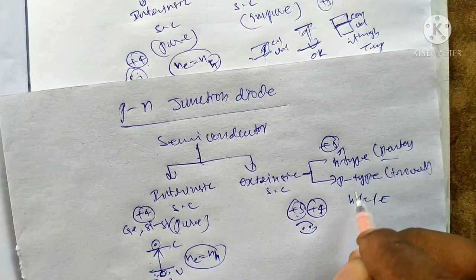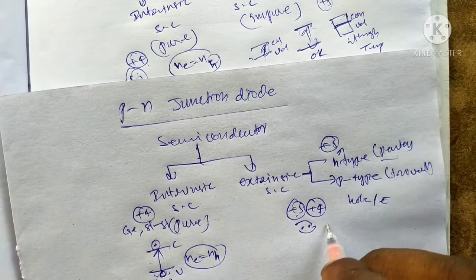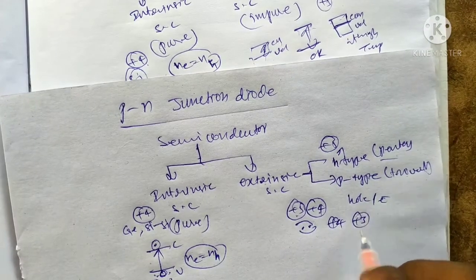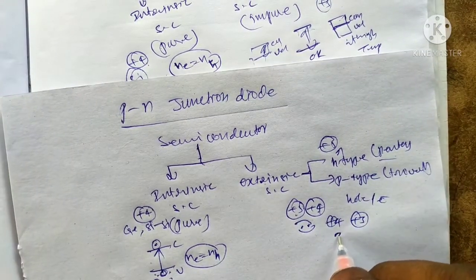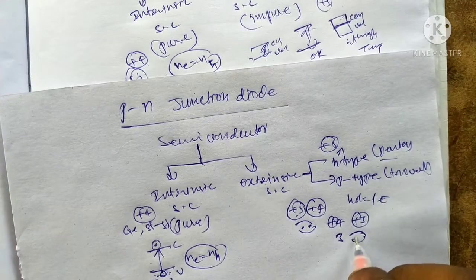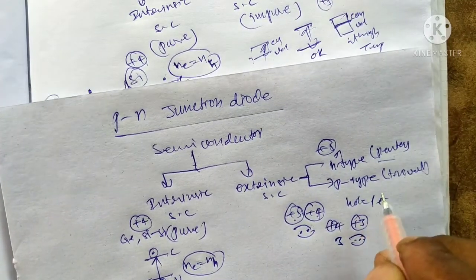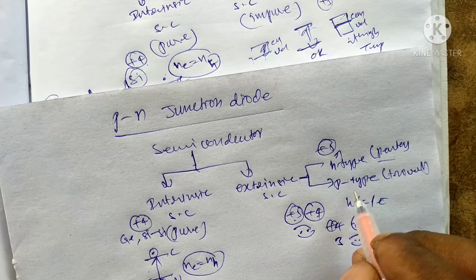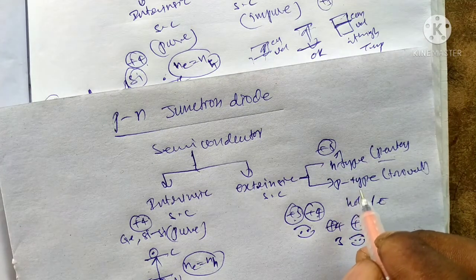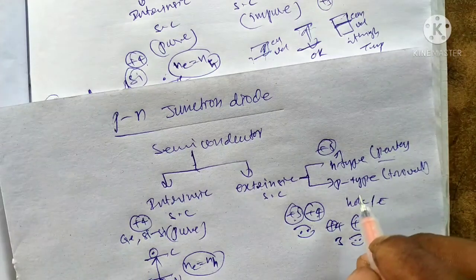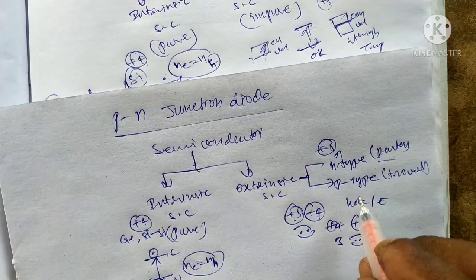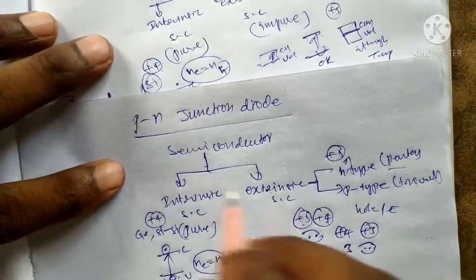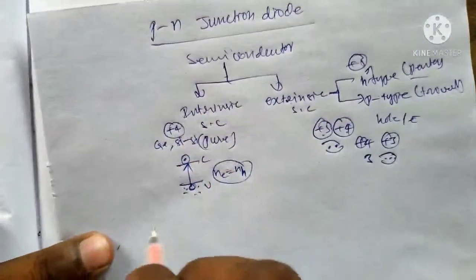Suppose in the case of P type, trivalent is 4 plus combined with 3 plus, there are only 3 covalent bonds. 3 covalent bonds are formed in the P type material. There is a vacancy in the P type material, and a number of holes are formed in the P type semiconductor. Okay, now we discuss the P-N junction diode.